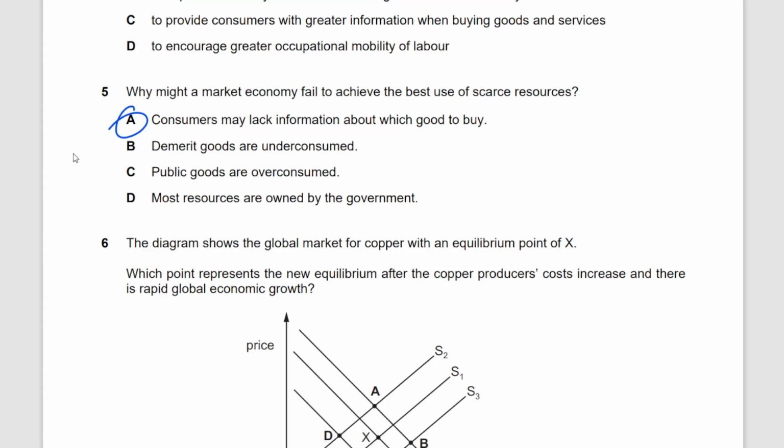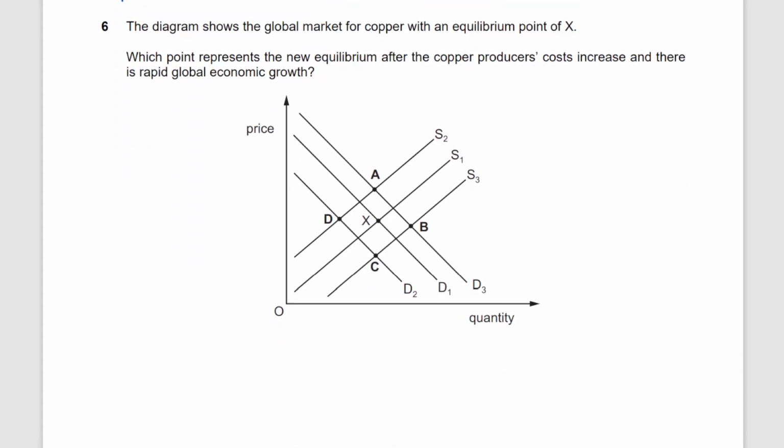Although in a free market economic system the resources are allocated effectively and efficiently towards the production of the right goods and services, what if the consumers don't know about those goods and services? What if consumers do not have perfect information? So imperfect information causes market failure here, right? Demerit goods are always overconsumed. Remember that. So that's not the correct option. Public goods do not exist in the free market economic system. Most resources are owned by the government. No, no resources are owned by the government in the market economic system. All of them are privately owned.